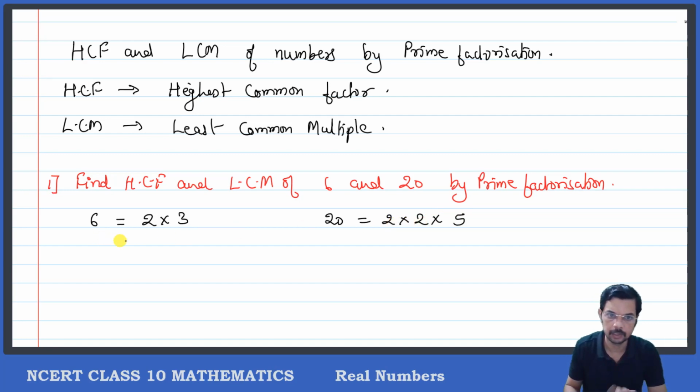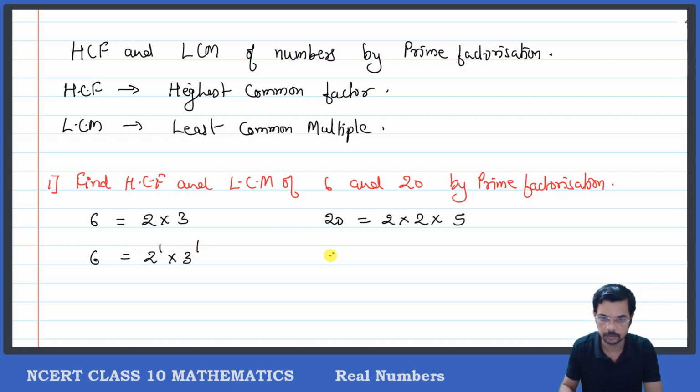But we will try to write this in exponential form, means by using powers, so that one prime will occur only once. Short method, compressed form. 6 is equal to 2 raised to 1 into 3 raised to 1.